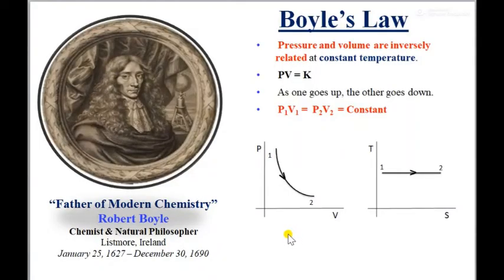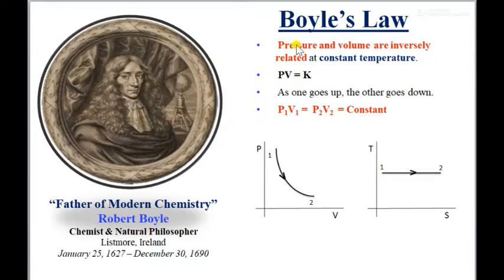Hello class, in this lecture we will see our first ideal gas law, that is Boyle's law. As per Boyle's law, pressure and volume are inversely related at a constant temperature. This law was derived by the father of modern chemistry, Robert Boyle, so in his name it is called Boyle's law.